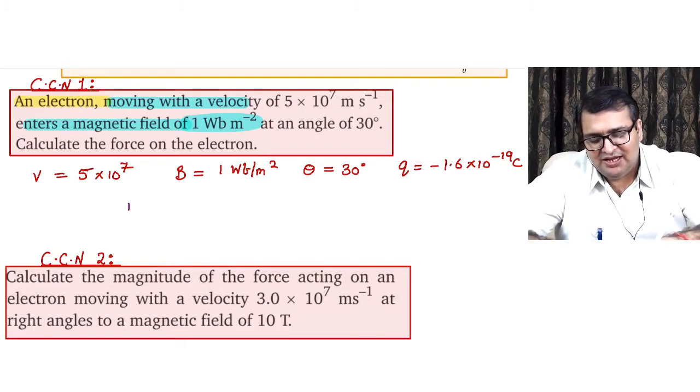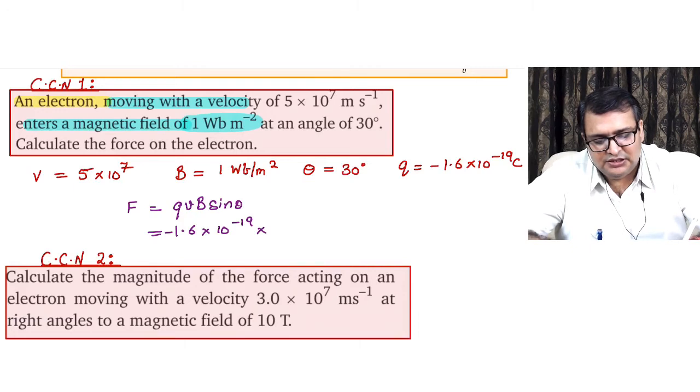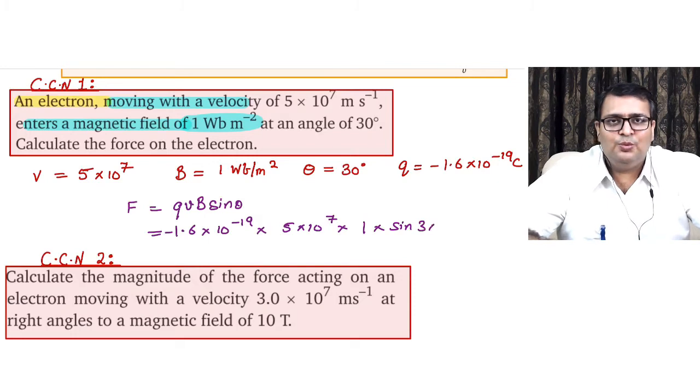So F_mag equals QVB sine theta. Let me plug in the values: minus 1.6 into 10 to the power minus 19, V is 5 into 10 to the power 7, then B is 1, and sine 30, which is nothing but 1 by 2.